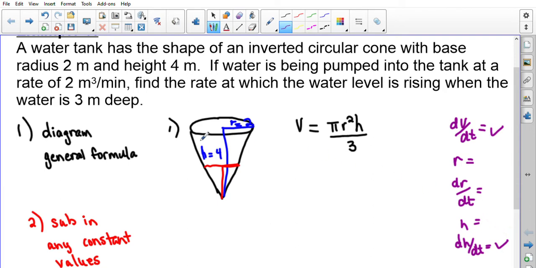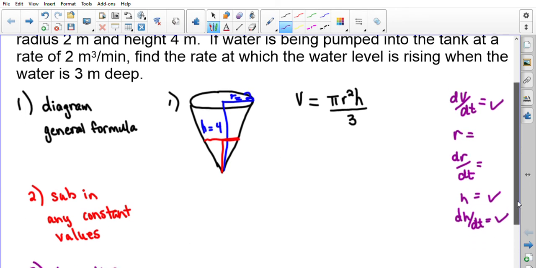We would have a height. We have absolutely no information about the radius or the rate at which the radius is changing. That presents a little bit of an issue that we have to deal with before we get to taking the derivative.